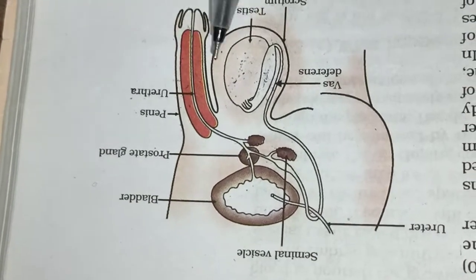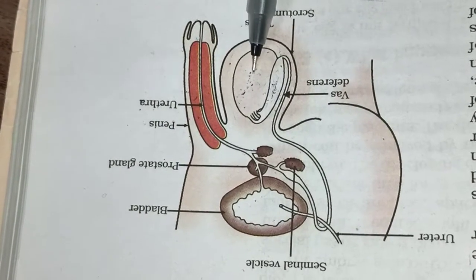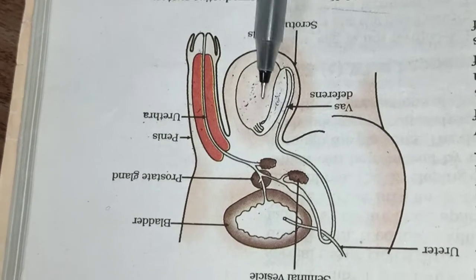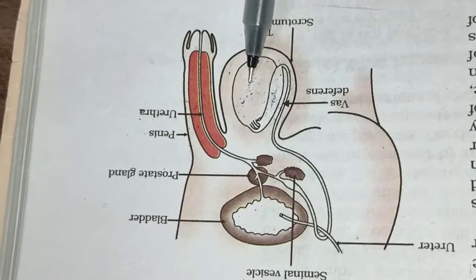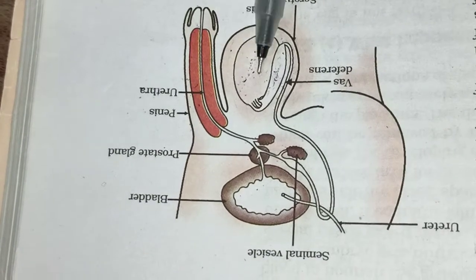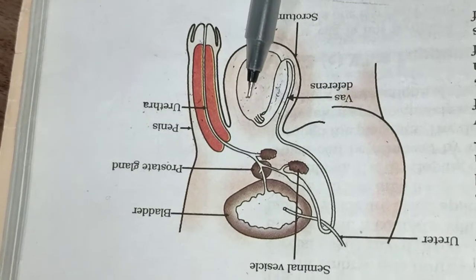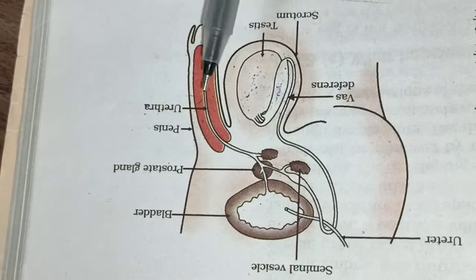I hope you understand. Through a structure here, sperms are also released. The sperm cell is actually the male sex cell, which is haploid.